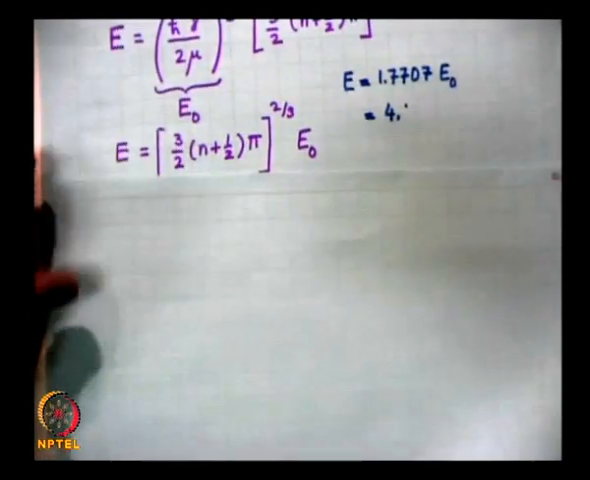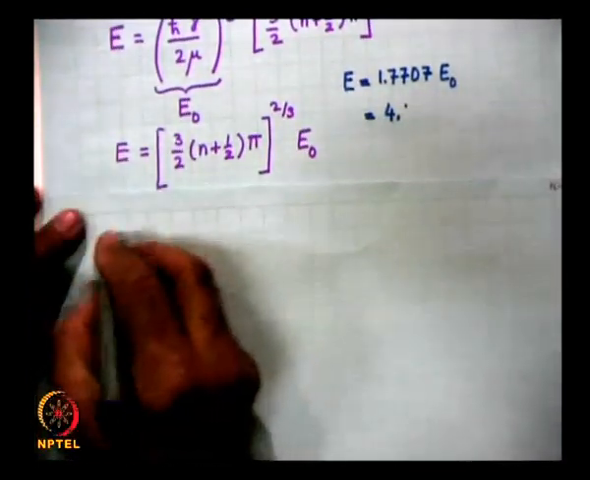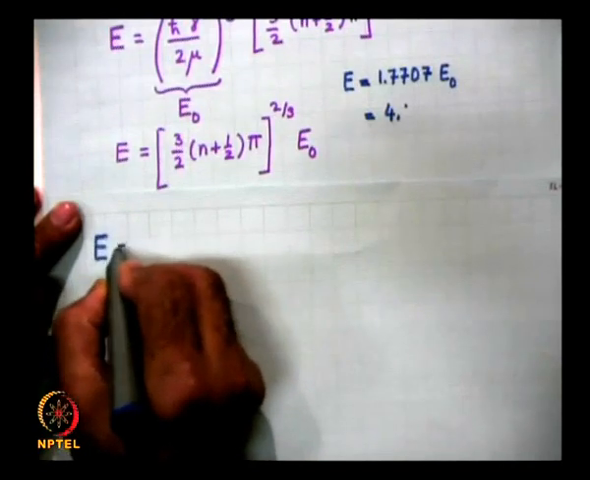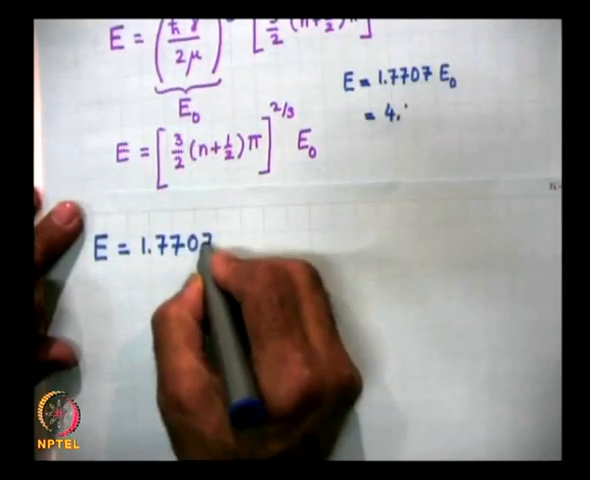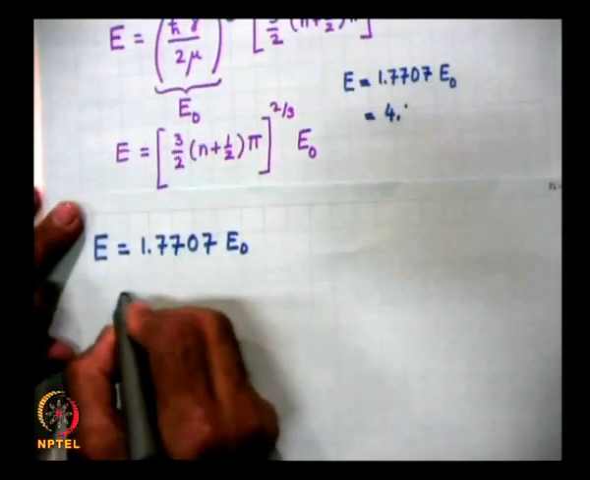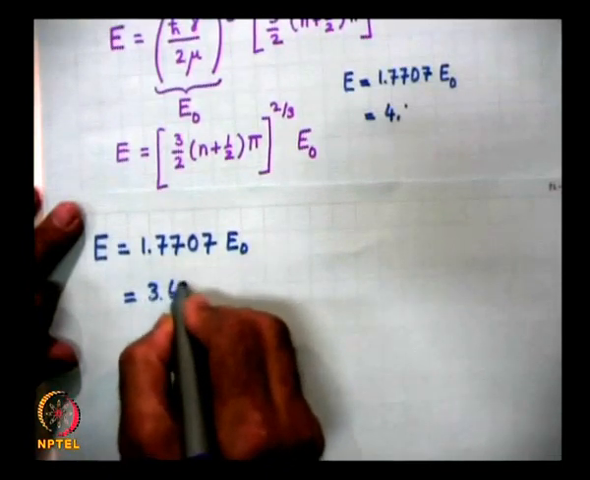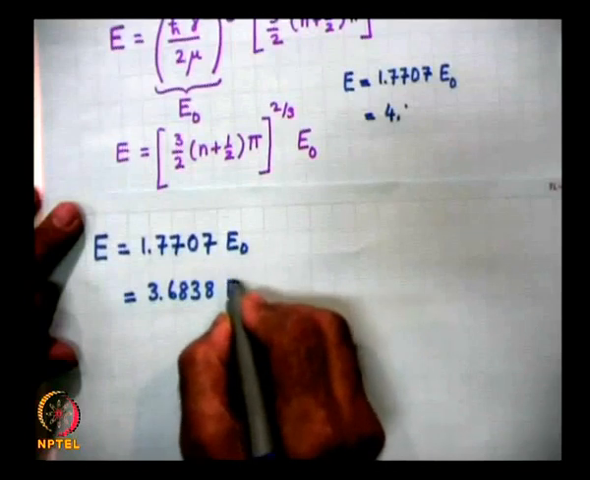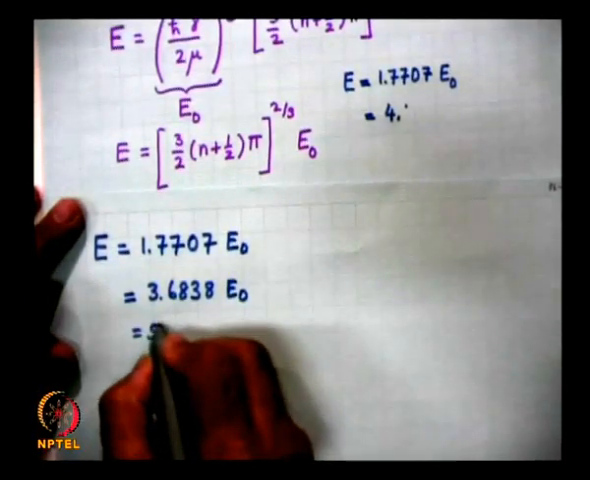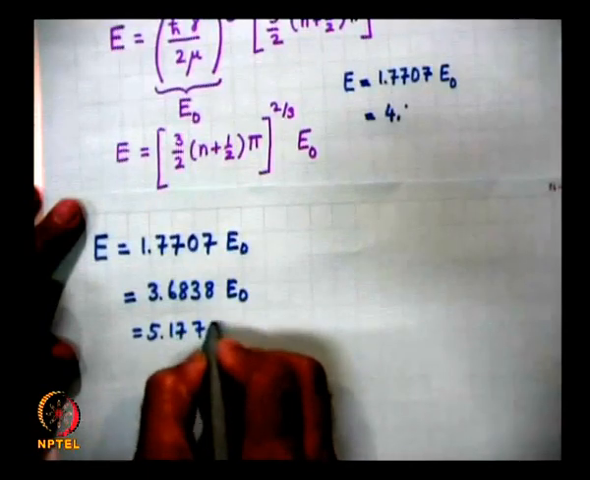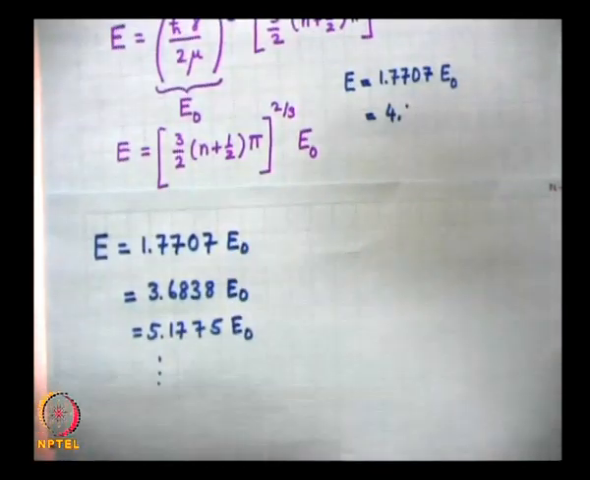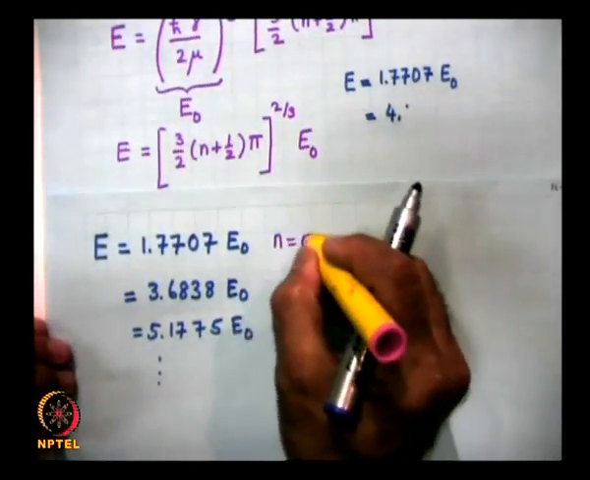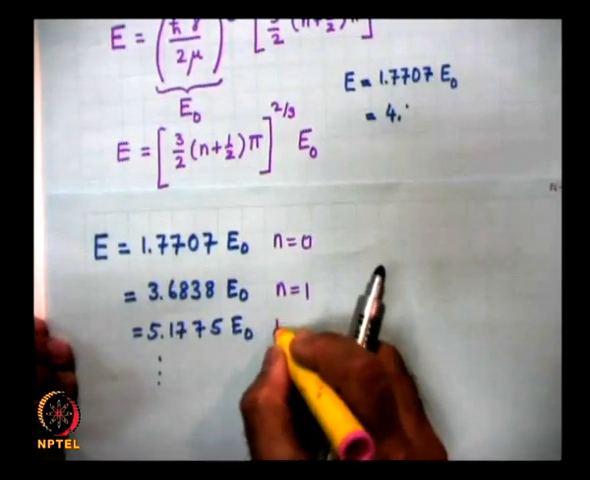So, if you substitute n equal to 0, n equal to 1 and n equal to 2, you will get the following values. E is equal to 1.7707 E0, and this is equal to 3.6838 E0 and 5.1775 E0, and so on. This is for n is equal to 0, this is for n is equal to 1, and this is for n is equal to 2.